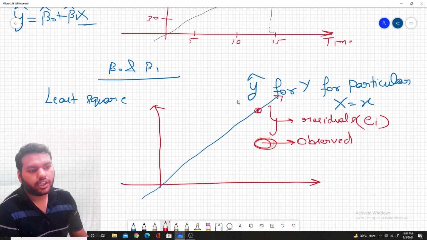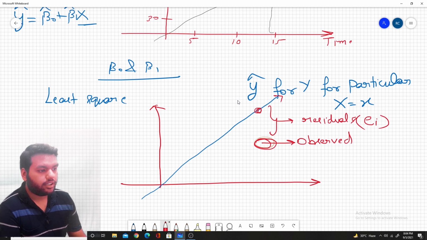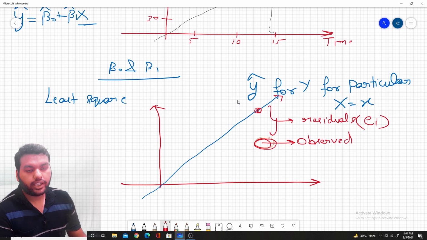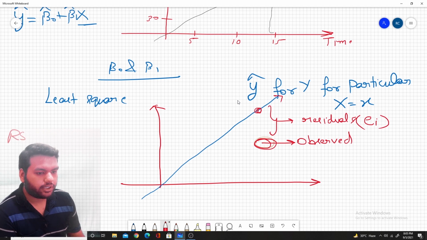Once we use the least squares technique to estimate beta naught and beta 1, with this fitting line we actually calculate the sum of squares of the distance between the observed and the predicted value. That distance is known as the residual, denoted with ei, and we can also define the residual sum of squares, popularly known as RSS, which we write as e1 square plus e2 square up to en square.